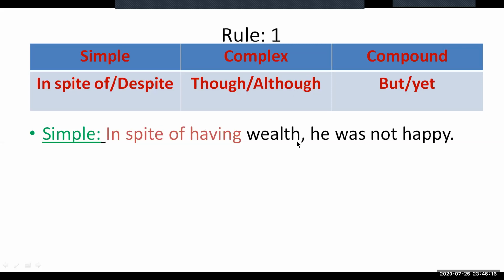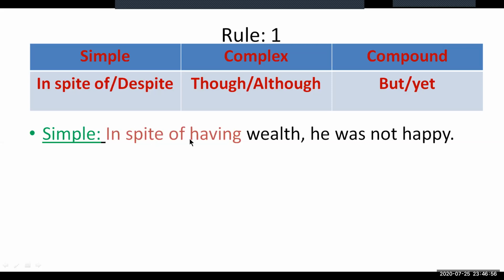If we want to make this sentence a complex one, we need to replace this in spite of having part by the word though or although. So let us take though. Then we need to make this verb ing form a real verb. Before that, we need to know the tense of the sentence, which can be derived from the main clause of the sentence. Here, the clause contains the verb was, which is in past indefinite tense. So the past indefinite tense of the verb having will be had.